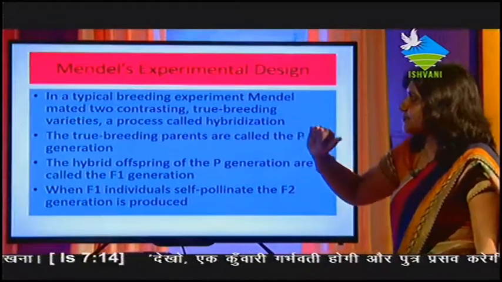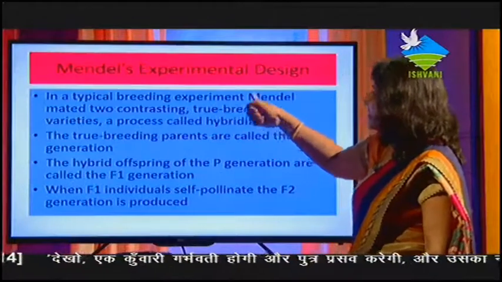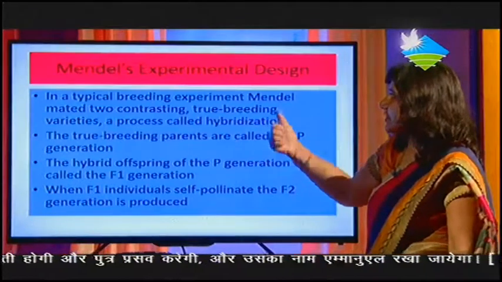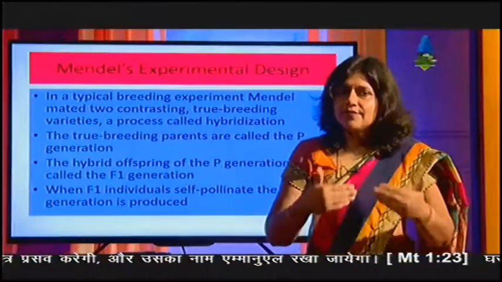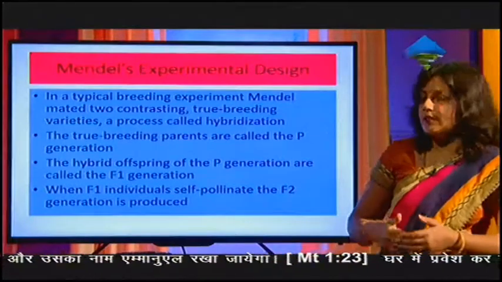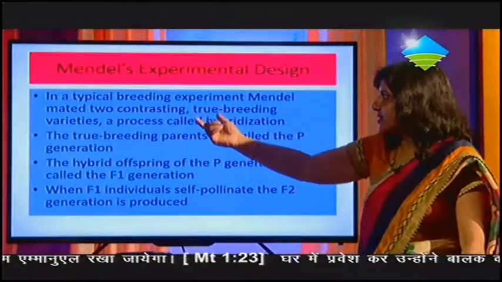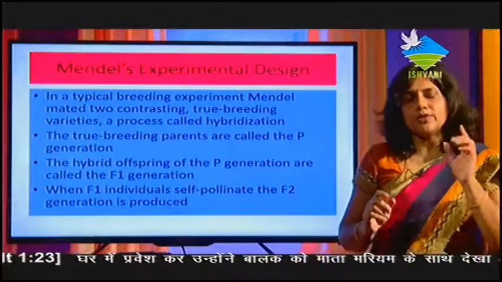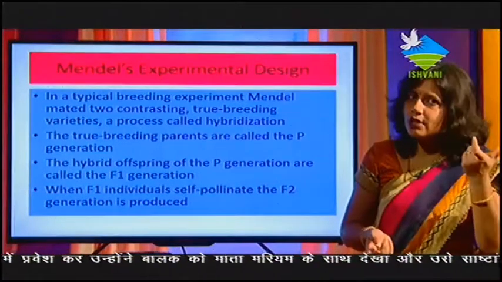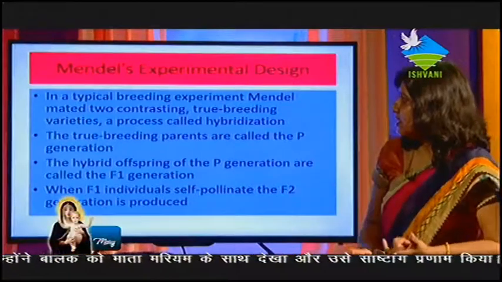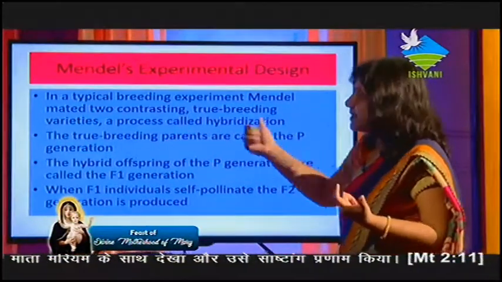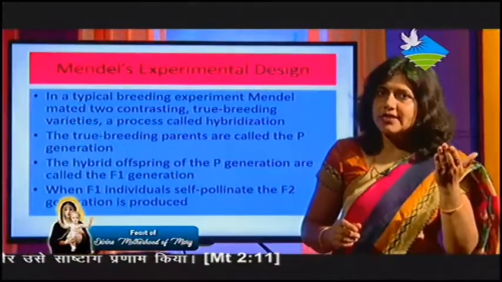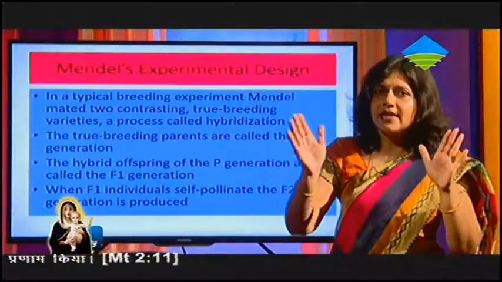Mendel's experimental design. In a typical breeding experiment, Mendel mated two contrasting true breeding varieties, a process called hybridization. To state the first law, Mendel took two different varieties with contrasting alleles, and both plants are true breeding, meaning both plants are homozygous, either homozygous tall or homozygous dwarf. The true breeding parents are called the P generation, the parental generation, and they are homozygous tall or homozygous dwarf.